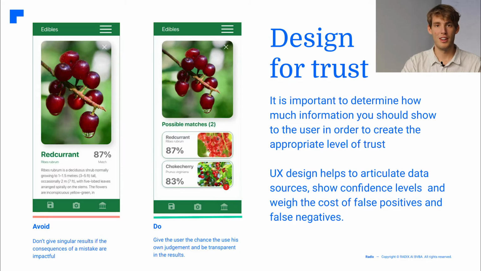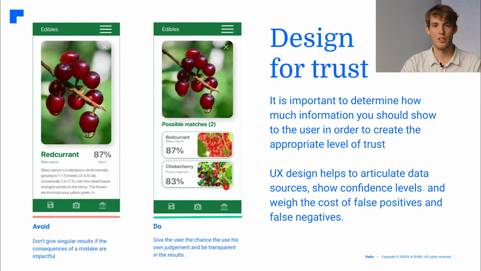Design for trust means that it is important to determine how and how much information the user should get in order to create the appropriate level of trust. This can be done through articulating data sources, showing confidence levels, and weighing the cost of false positives and false negatives. The example on the slide shows an app that recognizes edible plants.